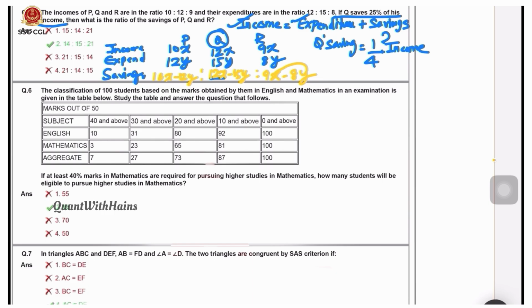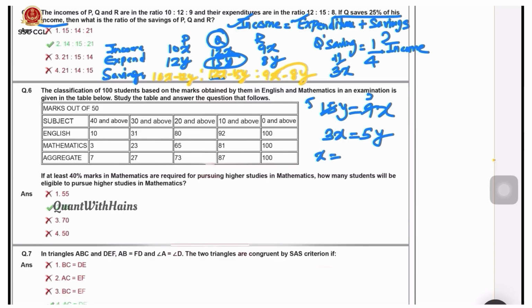If savings is 3x, then expenditure is income minus savings, that is 9x. So this 15y is equal to 9x. 3 5s are 15, 3 3s are 9. So 5y equals 3x. Here we can put x equals 5 and then y will be 3. We can put in the savings values and we get the answer, that is option 2.